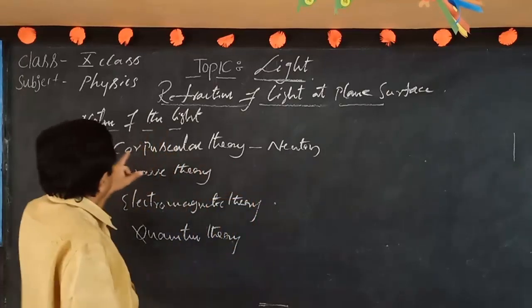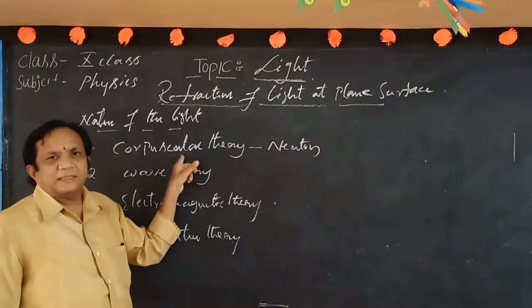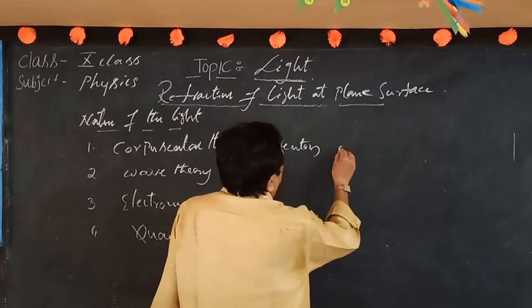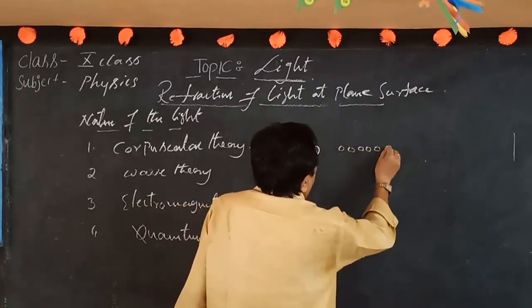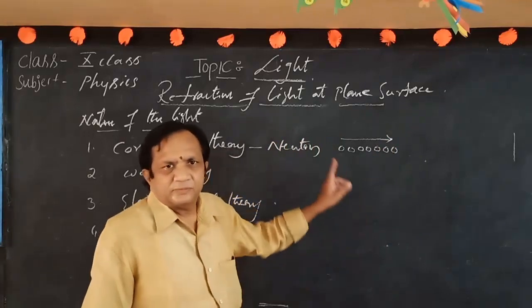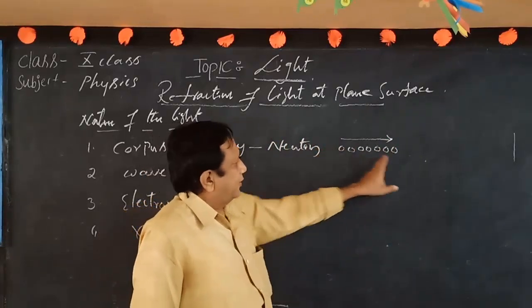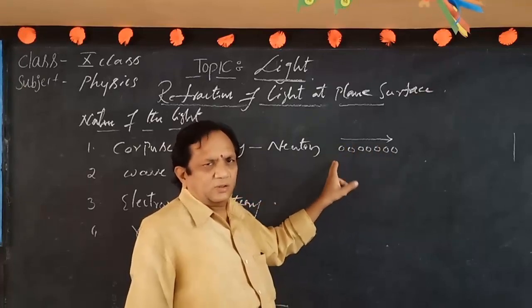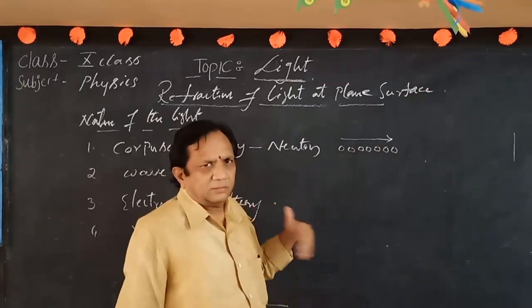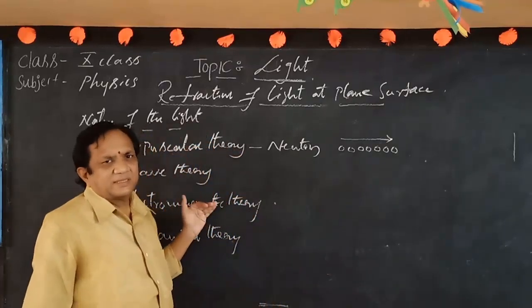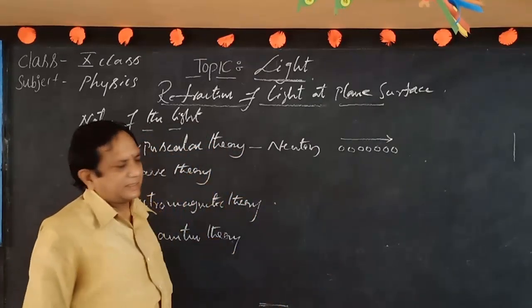Such a small particle is called a corpuscle, and this theory is known as the corpuscular theory. In this way, light propagates in straight line motion. The explanation you already know; I am just giving the names and theories of the different scientists here.